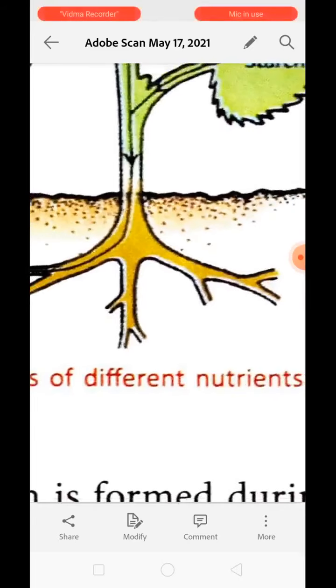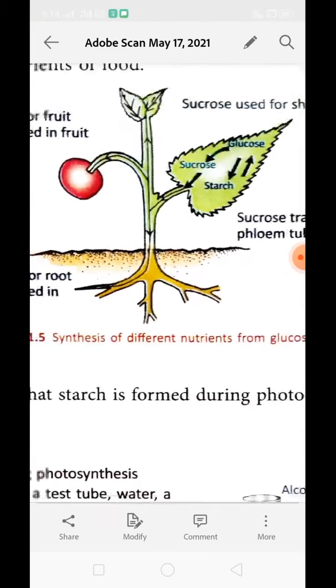Starch is stored as food in different parts of the plant. For example, you may have seen potatoes. Potatoes are underground stems in which the starch is stored. Okay, in this way, there are other plants as well which can store the starch.